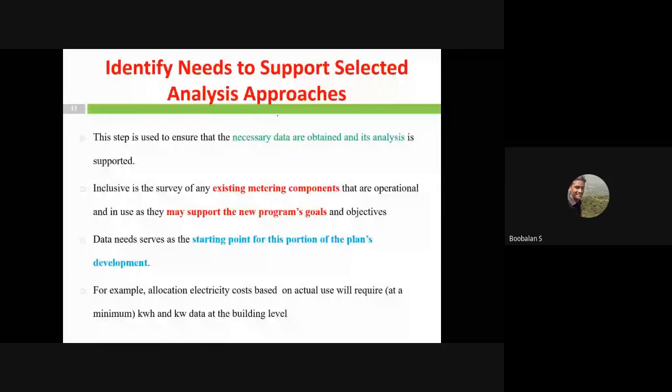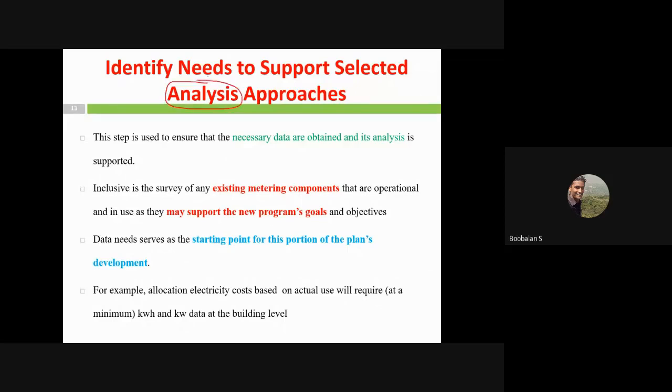We'll see. Today we're just going to see about identifying the needs to support selected analysis approaches. So in this second step only we are doing analysis, right? For that purpose, definitely we need data, that's called meter data. For data, definitely I need to install meters. If I need to install a meter, definitely I need to purchase a meter. For purchasing a meter, I need to identify what type of energy I'm going to monitor. For that purpose, I need to identify the location of meters for different types of applications. So we need to take an entire survey about our industry: what kind of energy I'm going to measure, what kind of meter I'm going to choose, what features that meter will be equipped with. These are the things we need to consider while purchasing a meter.